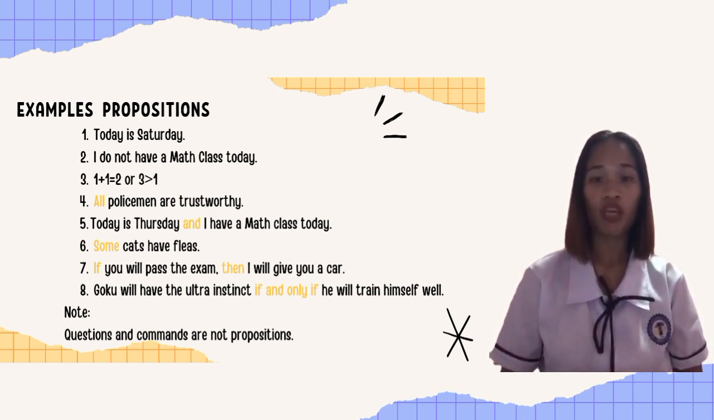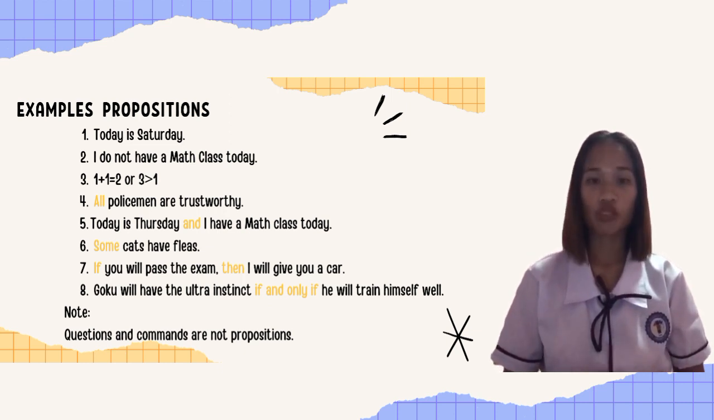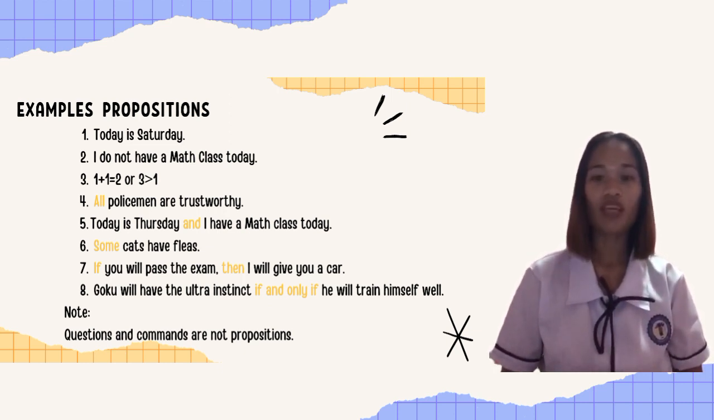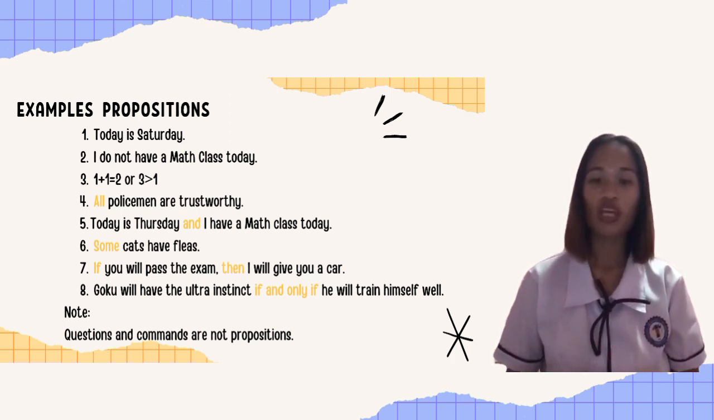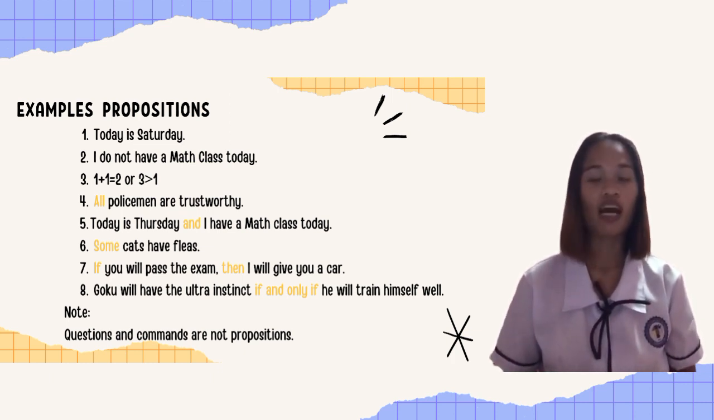Number 4, all policemen are trustworthy. Number 5, today is Thursday and I have a math class today. Number 6, some cats have fleas. And number 7, if you will pass the exam, then I will give you a car. And number 8, Goku will have the Ultra Instinct if and only if he will train himself well. And note, questions and commands are not propositions.